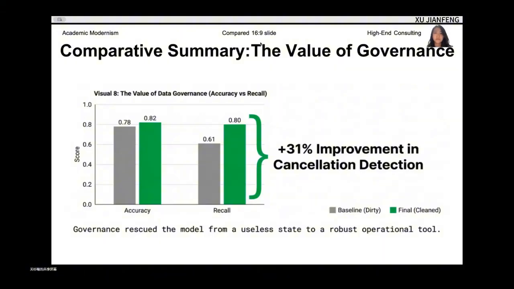This chart verifies the value of governance. While the baseline managed a recall of 61%, our pipeline boosted recall to 80%, while accuracy is 82%. This 19% gap in recall represents recovered revenue, risks successfully flagged for early intervention.